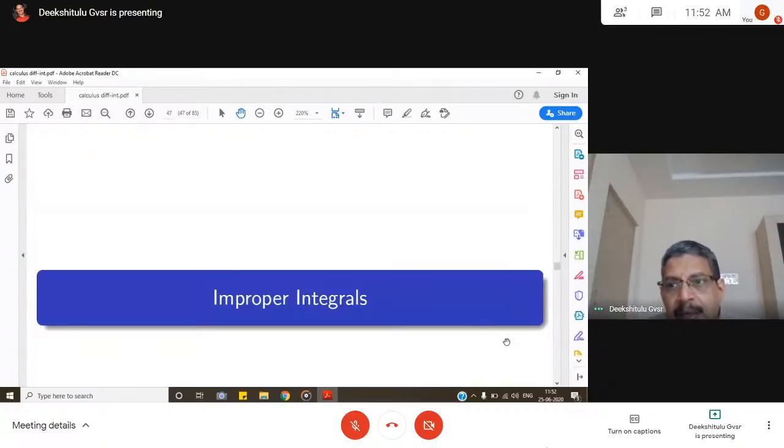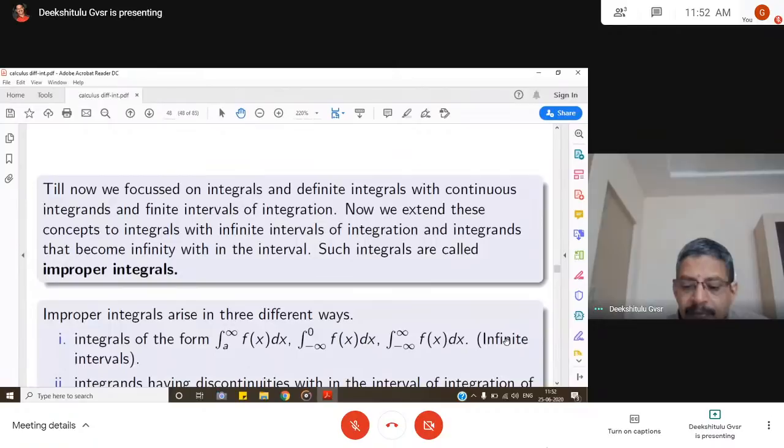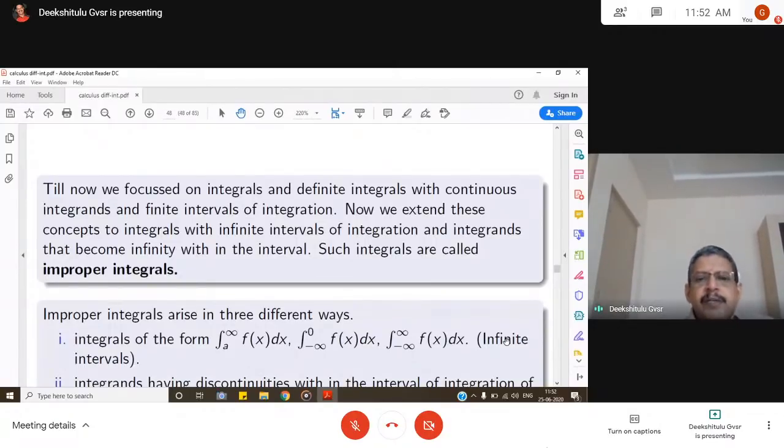Why? Because it is in the structure of the improper integrals itself. Then what is the general structure of improper integrals? Till now we focused on integrals and definite integrals with continuous integrands. Integrand means the function that is to be integrated.